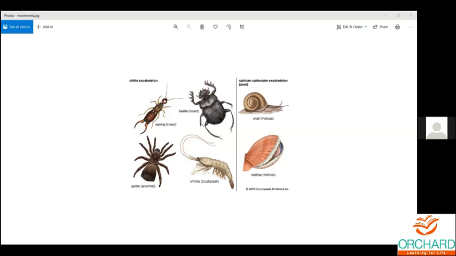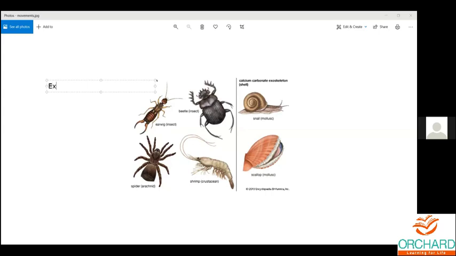So there are two kinds of things. An exoskeletal system will be present in the invertebrates. Some will be very hard in nature, and this hard covering on the body is called the exoskeletal system. You can find it in almost all the invertebrates.